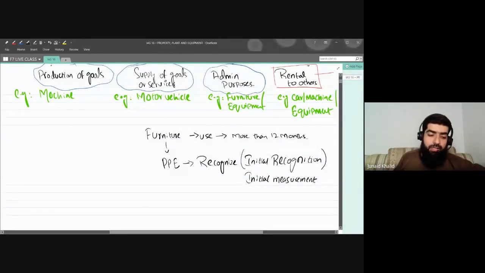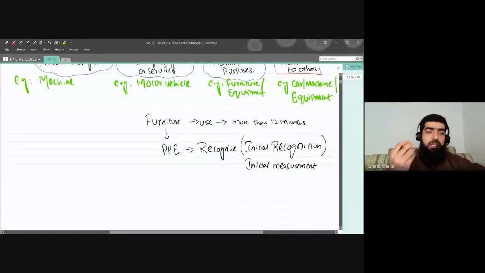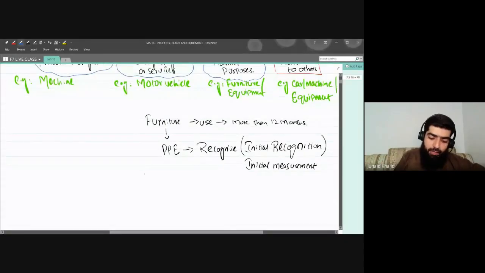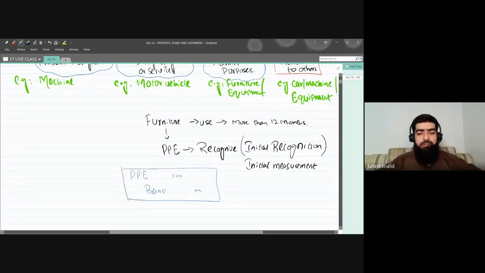And in order to recognize it, definitely we will pass an accounting entry. If we bought an asset, the accounting entry should be that property, plant, and equipment will be debited and the bank account will be credited. Are we clear on this one?